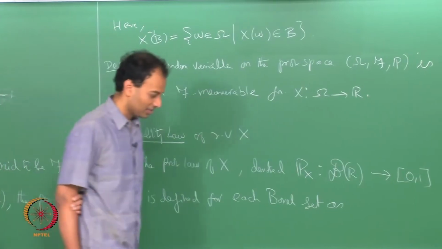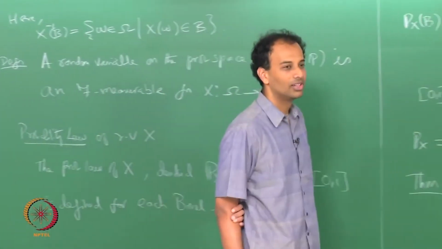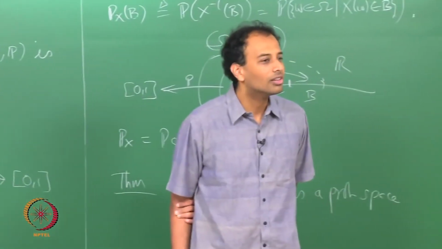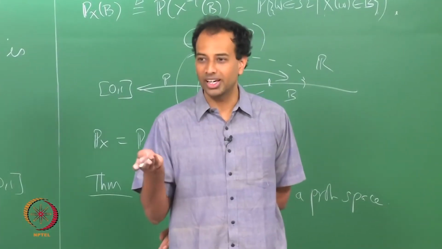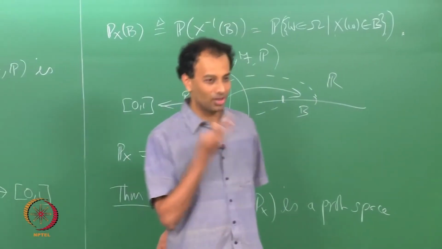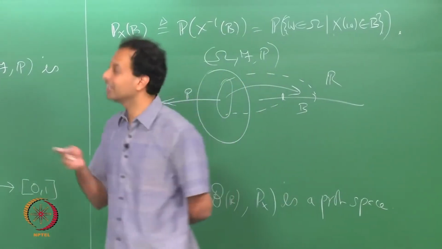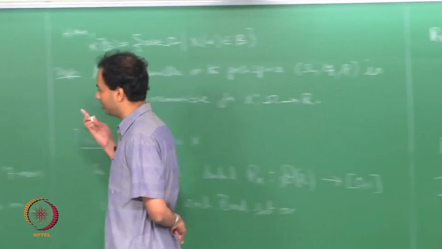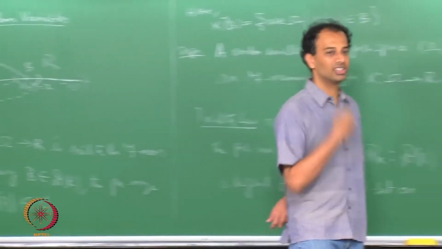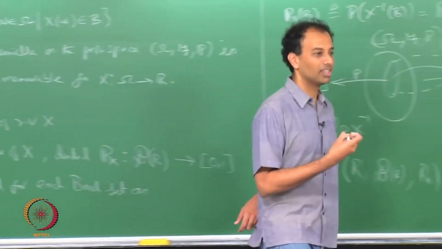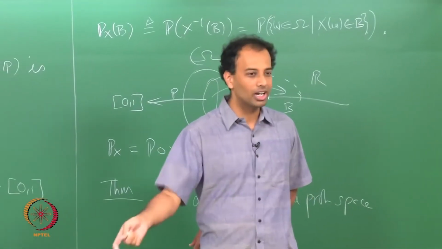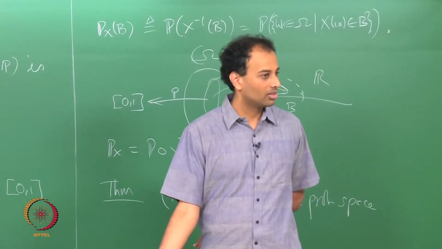In that case all functions from omega to R will be random variables. Why? Because your F is 2 power omega, so you cannot have a pre-image which is not F-measurable. Only in cases where your F is not 2 power omega is there a possibility that a function is not a random variable. If your F is 2 power omega, all functions from omega to R will be random variables.